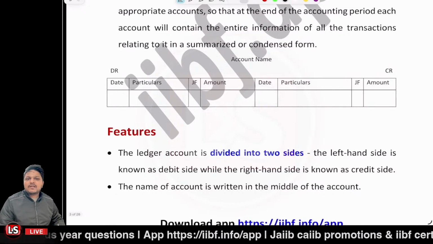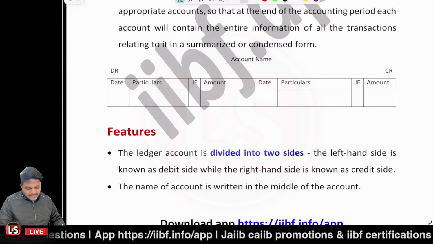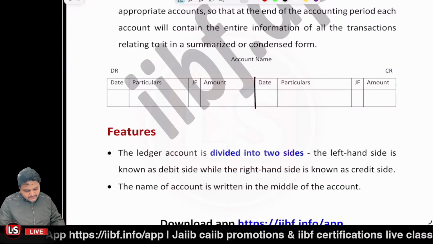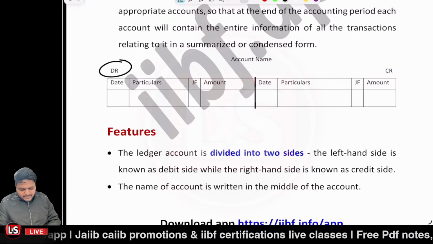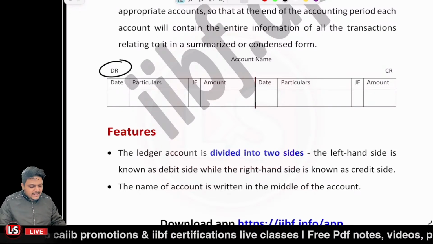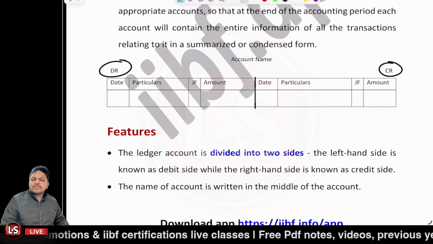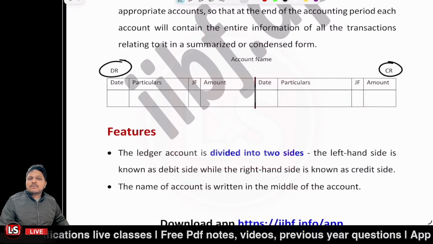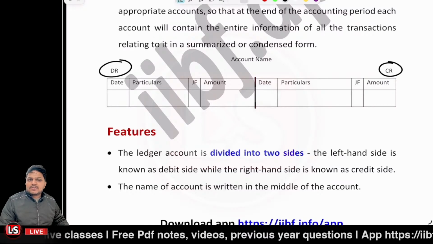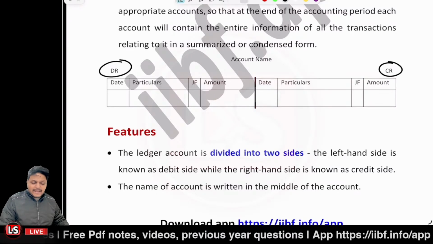And here is a format related to it. On one side we have the debit side and on the other side we have the credit side. So there are 2 sides. The left side is the debit side and the right side is the credit side. Under the debit side and credit side, we have 4 columns each: the date, particulars, journal folio and amount.